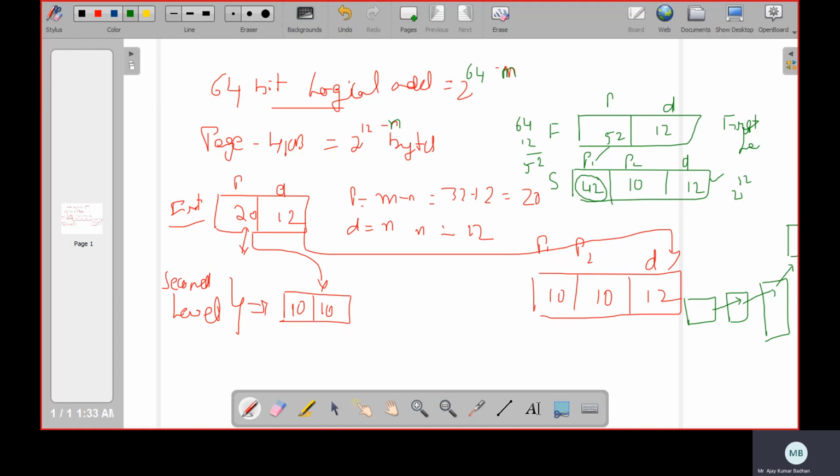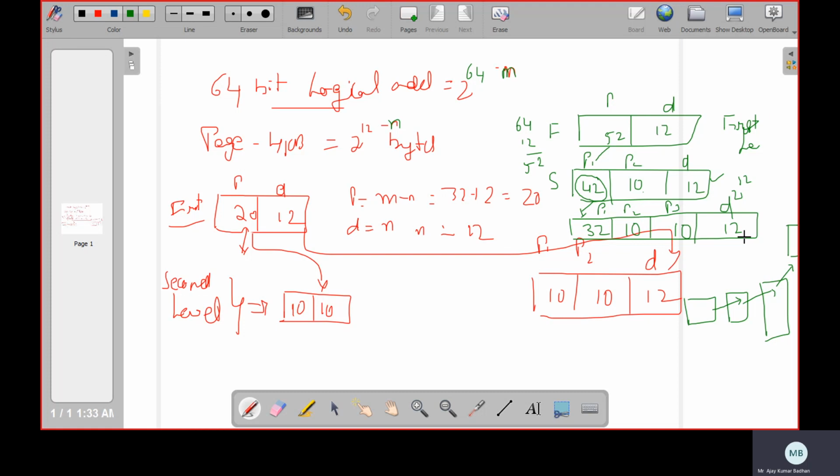So we will split this again into a third level. How many columns are we going to get here? 4 columns. So this will become your P1, this will become your P2, P3, displacement. The displacement will be by default 12. What about P3? Now this P3 is 10, and the earlier P2 we are splitting now, 42. By default, whenever you are splitting into the next levels, the default standard is 10. So 42 minus 10, how much are you getting? 32. This is the way we do it for hierarchy.